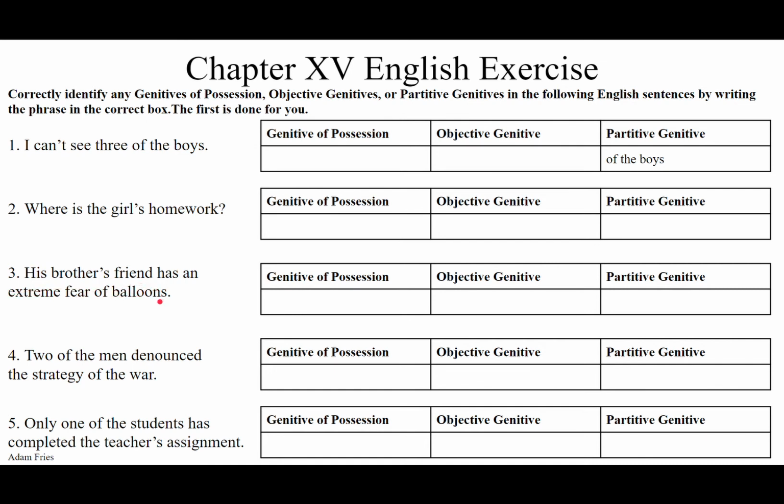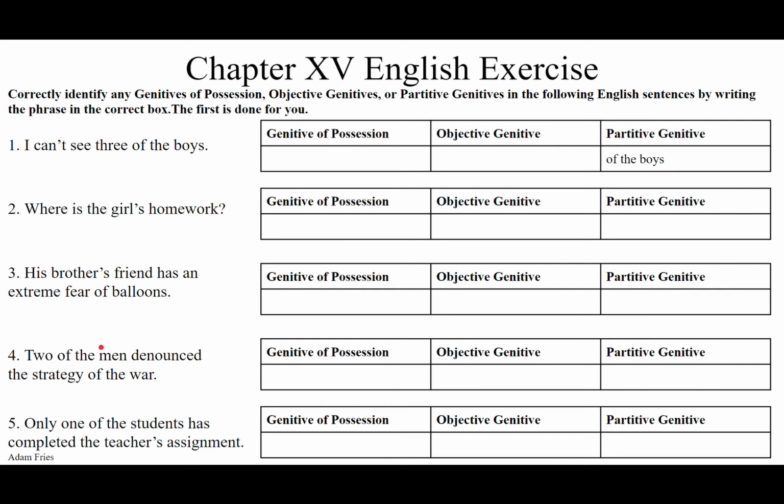The balloons are not possessing the fear. The balloons are not afraid. The brother owns an extreme fear. But the fear does not belong to the balloons. It's not the balloons' fear. It's his fear he owns towards balloons. The balloons are the object of his fear. Of balloons is an objective genitive.